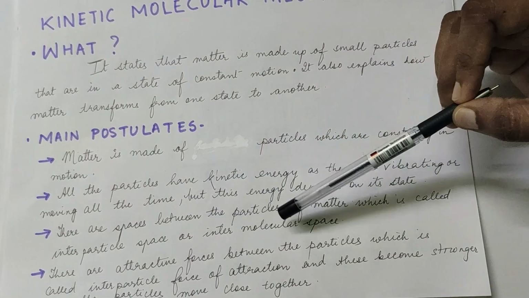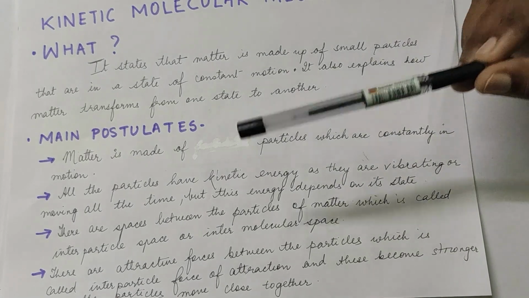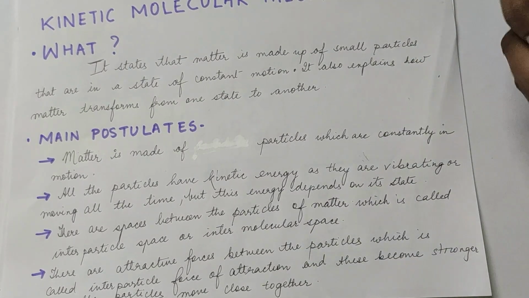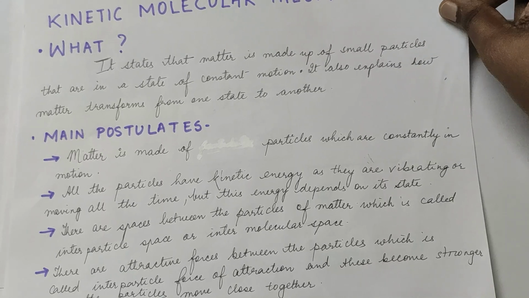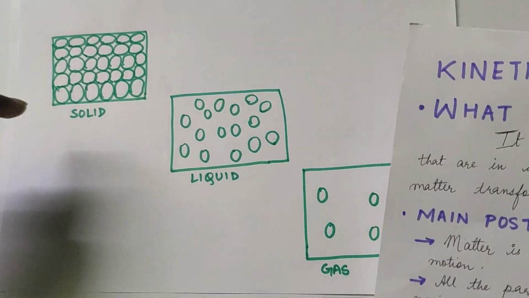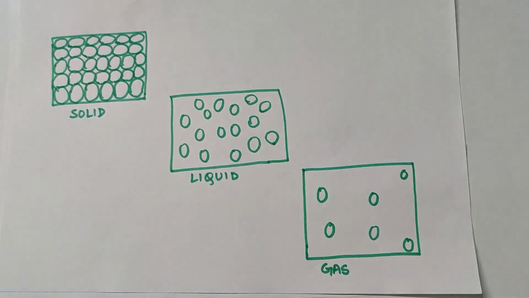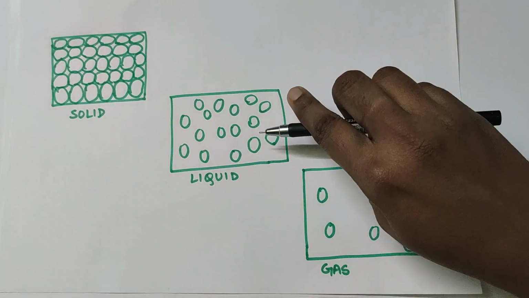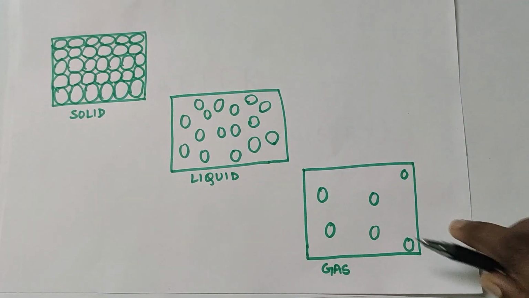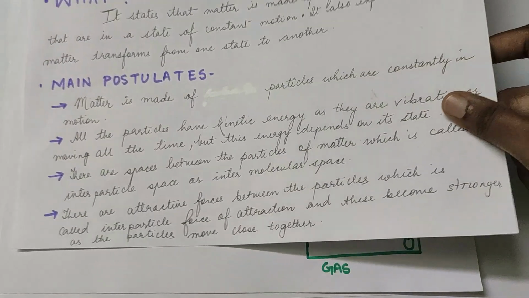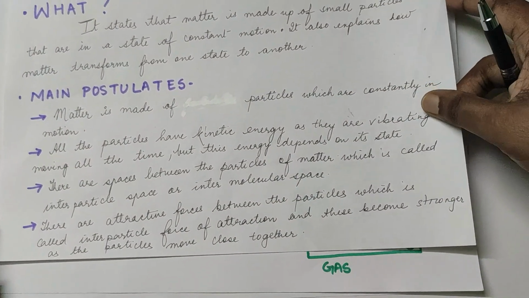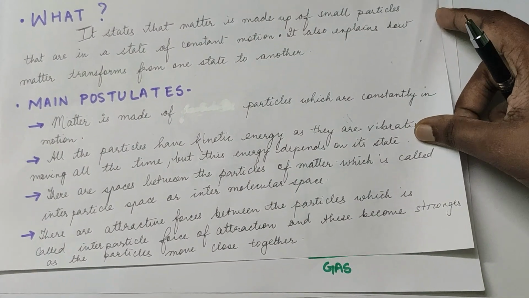There are spaces between the particles of matter, which is called the interparticle space or the intermolecular space. As you can see in my previous diagram, it is very little in the case of solids, more in the case of liquids and very much more in the case of gases. So that is the intermolecular space or the interparticle space.